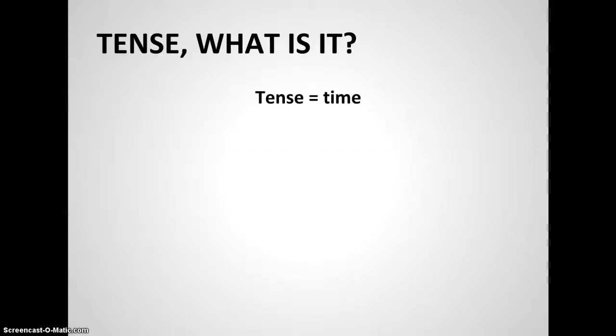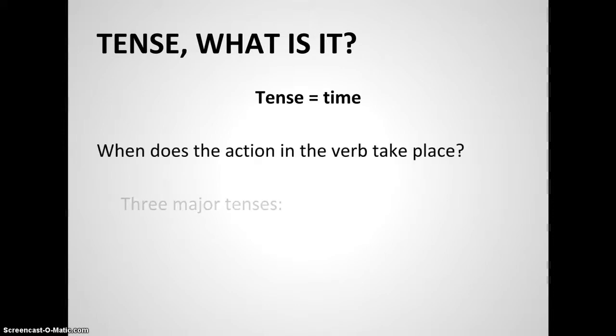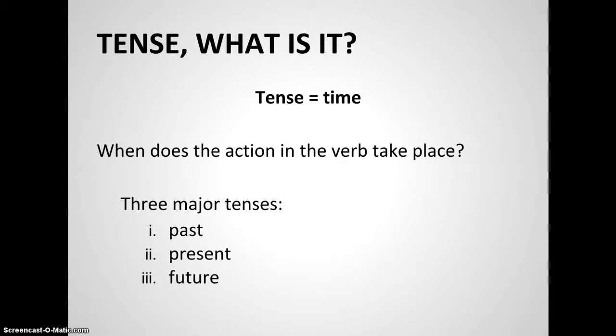Tense, what is it? First of all, tense equals time. Tense, the term itself, comes from a Latin word, tempus, which means time. So it simply tells us when the action of the verb takes place. So tense is a category that we apply to verbs. Tense tells us when the action of any given verb takes place.